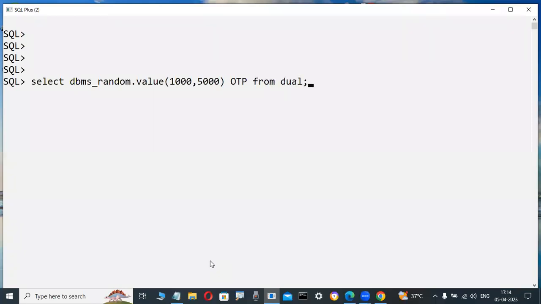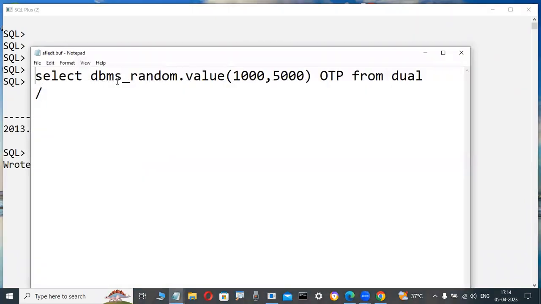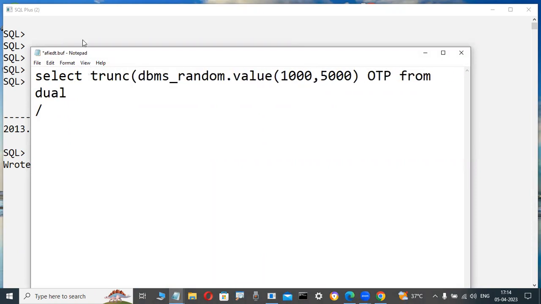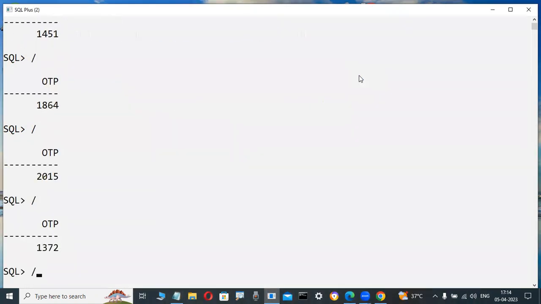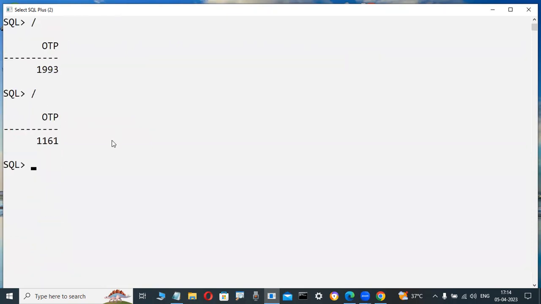Something we type in a real-time project, and then the OTP is generated automatically. This type of coding is called SQL coding, structured language, only one or two lines of code. Here the OTP is generated. Observe, it is a random number. This number is sent to your mobile.